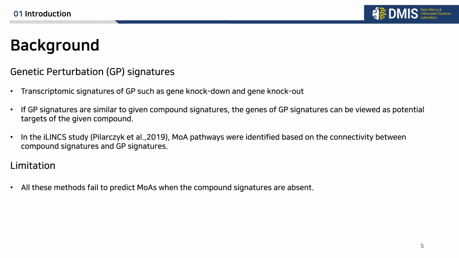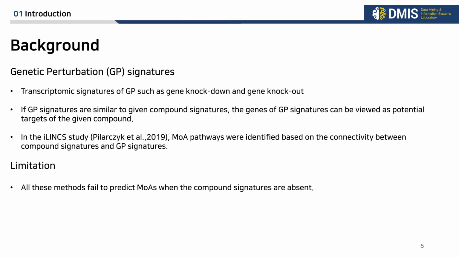So to overcome this limitation, another approach is using genetic perturbation signatures. Genetic perturbation signature is the transcriptomic signature of GP, such as gene knockdown and gene knockout. The approach is derived from the hypothesis that if GP signatures are similar to a given compound signature, the genes of GP signatures can be viewed as potential targets of the given compound. In the iLINCS study, MOA pathways were identified based on the connectivity between compound signature and GP signatures.